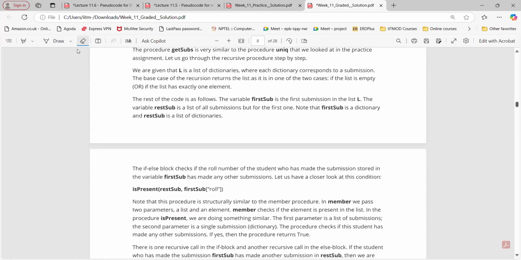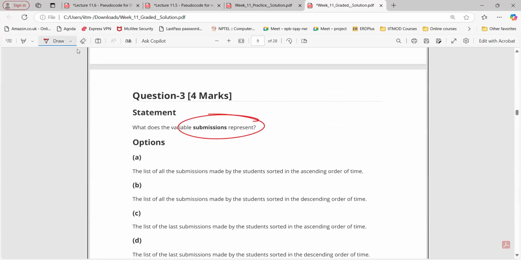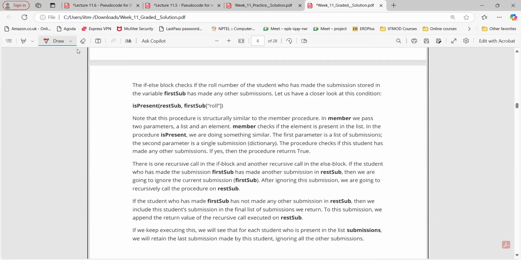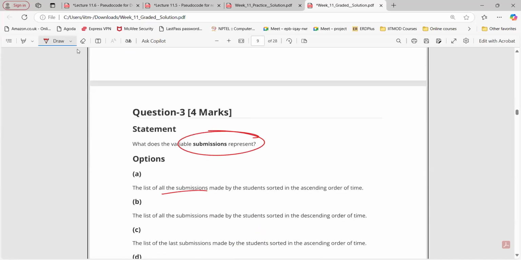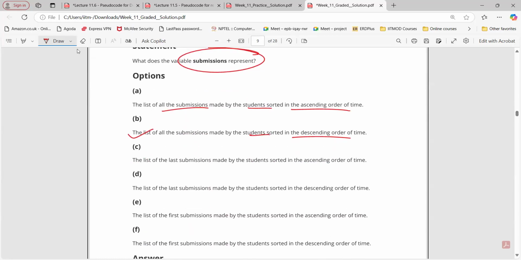Okay. What about question number 3? What does the variable submission represent? Now tell me, what does it represent? Just look at the output. List of all submissions made by students sorted in ascending order of the time. List of all submissions made by students sorted in descending order of the time. Submission made by student in ascending order of the time. List of last submissions. What does it represent?